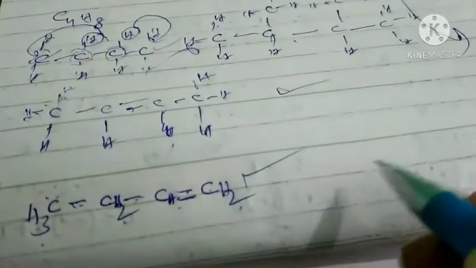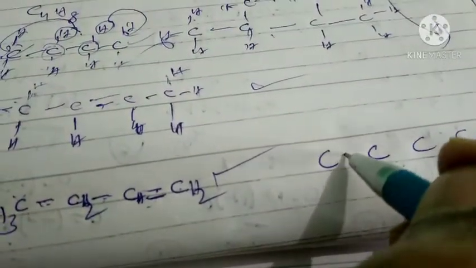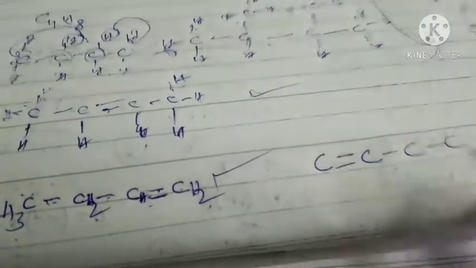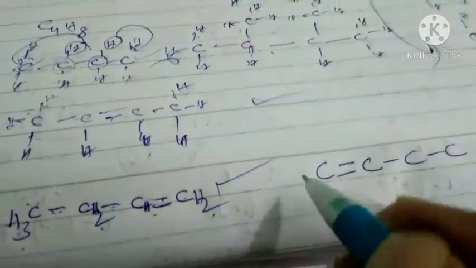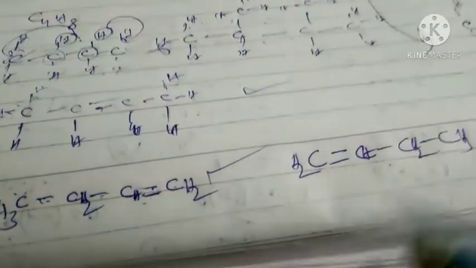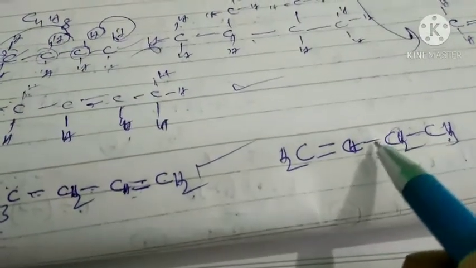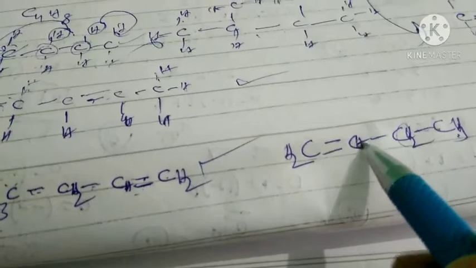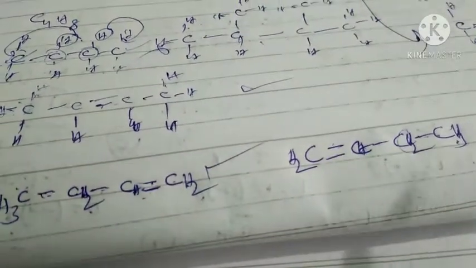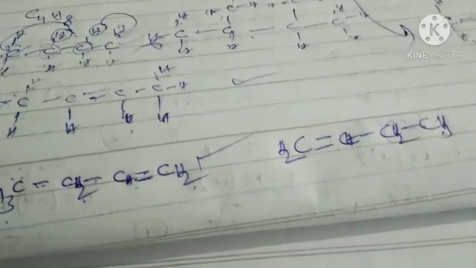There is a chance of one more structure for the molecular formula. What is that? Now write the 4 carbons again. Put a double bond between the first 2 carbons. The rest are single bonds. Now write hydrogens. Here 2, here 1, here 2, here 3. Why here 3? Here it forms only a single bond. Why here 2? Because it already forms 2 bonds. Why here 1? Because it forms 3 bonds. Like that we can write a structure for any organic compound.